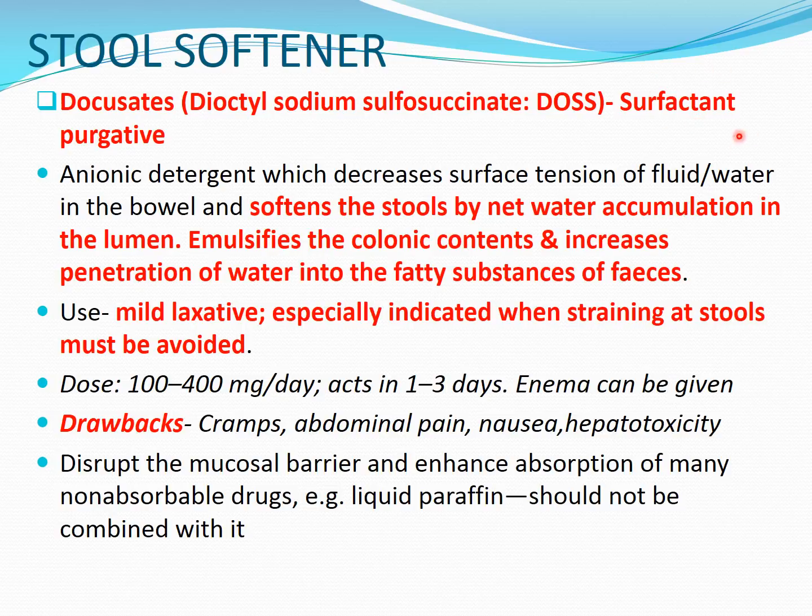Here this Docusate also has a surfactant-like action or detergent-like action, where it decreases the surface tension of fluid. So it is an anionic detergent which decreases the surface tension of fluid or water in the bowel, and because of that decrease in the surface tension, it softens the stools by net water accumulation in the lumen, so that water can easily penetrate the stools, or it can be absorbed more into the stools rather than going into the intestinal epithelium.